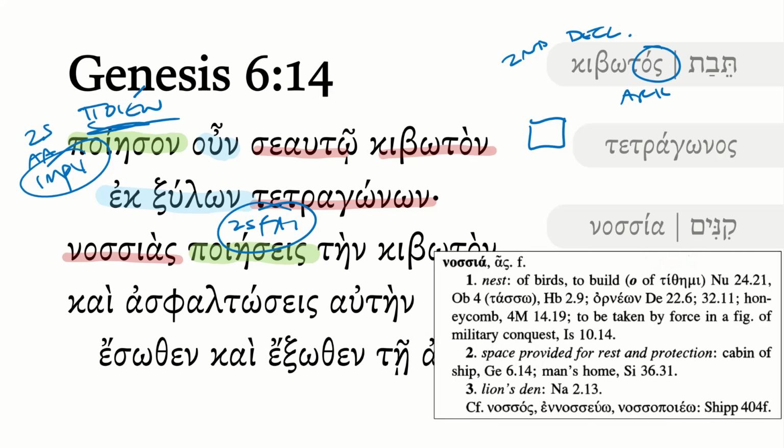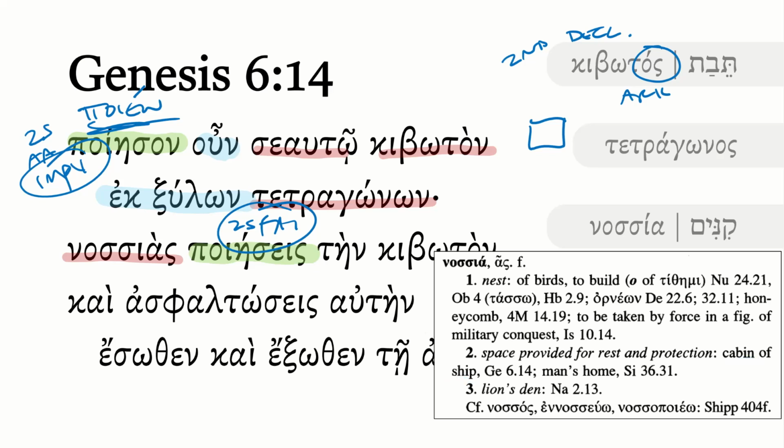If you look it up in a standard lexicon, this would be from Muraoka, Greek English lexicon here. Typically, it does mean nest of birds and so forth. You actually see this a lot, both in the Old and the New Testament. But here, he's like, well, maybe in Genesis 6:14, it's more like a space provided for rest and protection. Now, remember, if you go back to the lexicon video, I mentioned that Muraoka doesn't always just give a word-for-word equivalent. He will give a typical definition to describe it. So it's almost like you could say, he says, a cabin of a ship. Now notice that's pretty much only in this particular case, according to him.